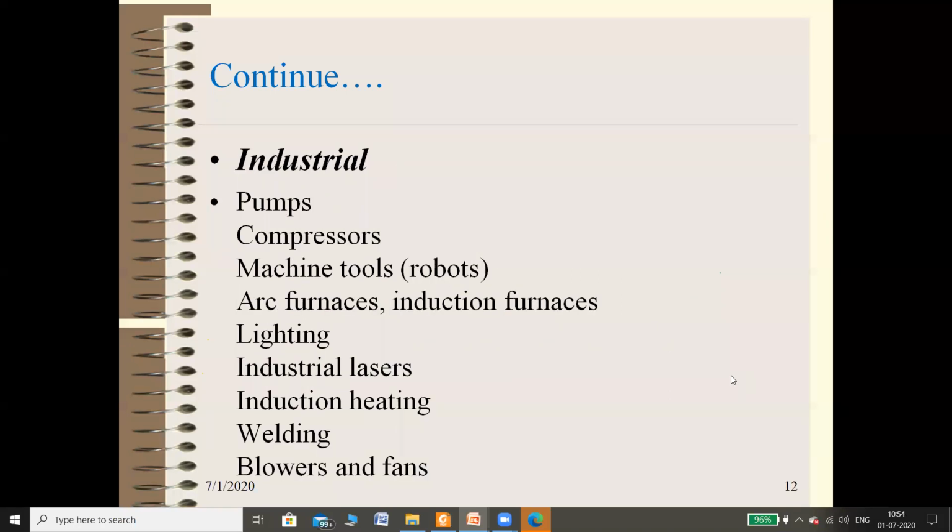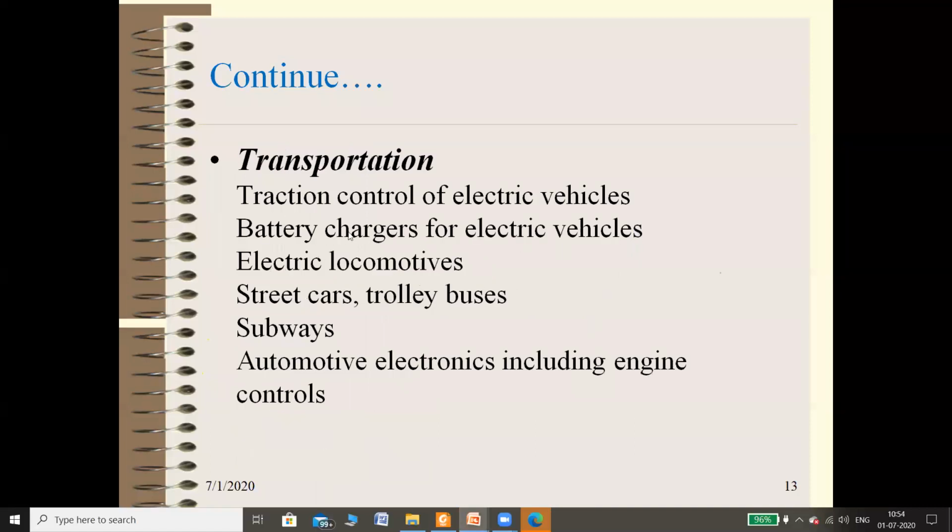Then industrial applications: pumps, compressors, machine tools, arc furnaces, induction furnaces, lighting, industrial lasers, induction heating, welding, blowers and fans, etc. These are the industrial applications of power electronics. Then transportation: battery chargers for electric vehicles, electric locomotives, streetcars, trolley buses, subways, and automotive electronics, including engine control. These are the applications of power electronics in transportation.